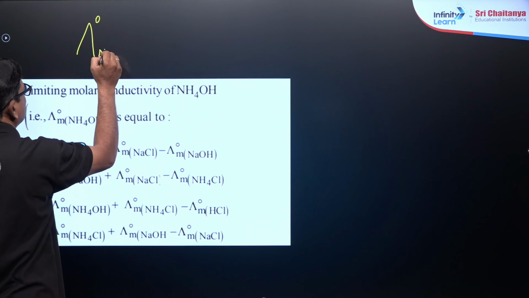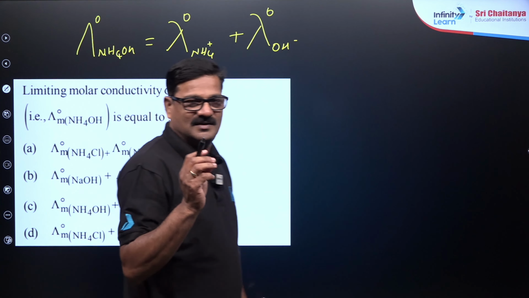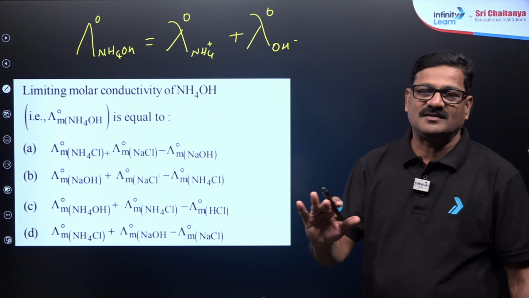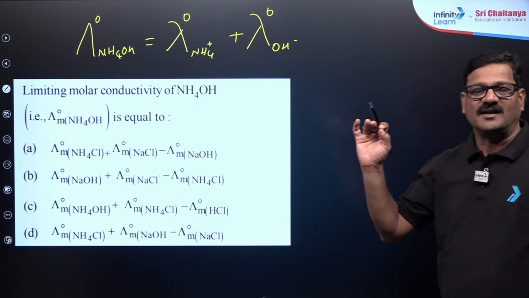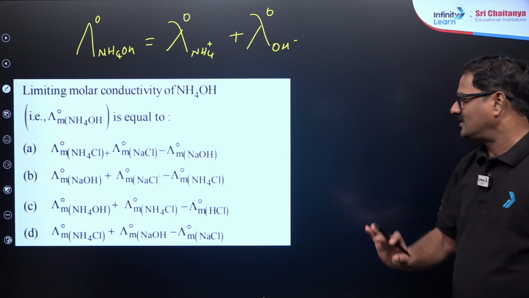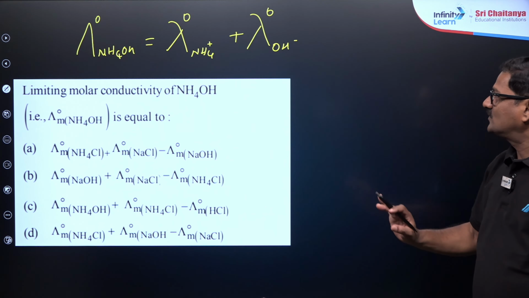So the molar conductance at infinite dilution of weak electrolytes like acetic acid and ammonium hydroxide cannot be calculated directly. So you have to calculate it by using ammonium chloride plus NaOH minus NaCl.